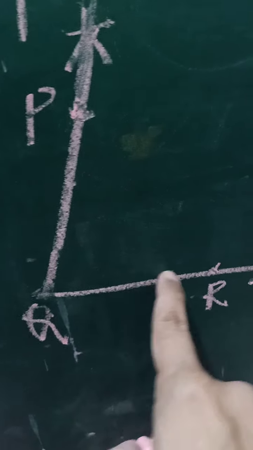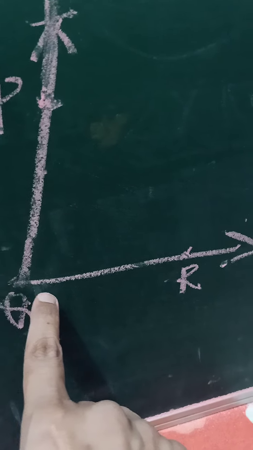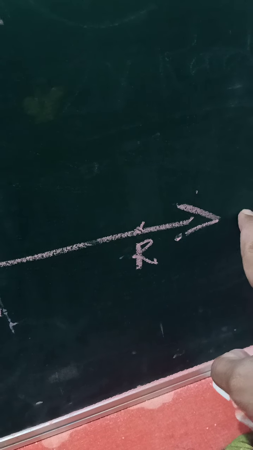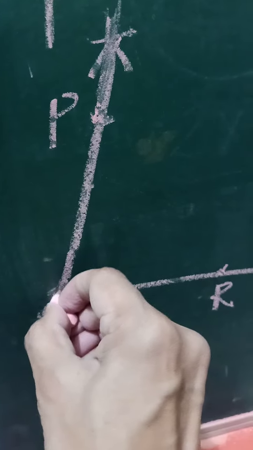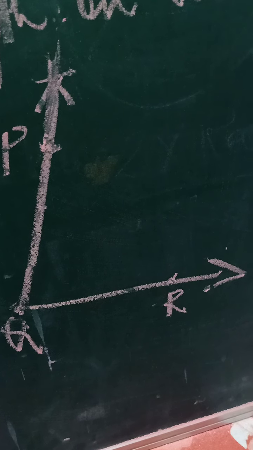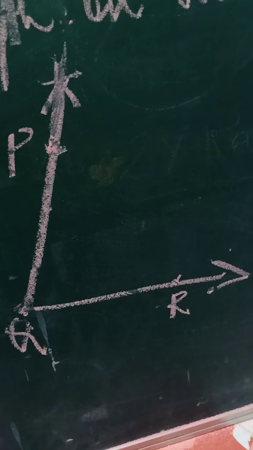You may also see here this QR. So Q is the fixed point, so this ray can extend in this direction, towards the right. It can't extend toward the left because Q is the fixed point. So a ray has one end point and it may extend to any length on one side. Why is this ray important?